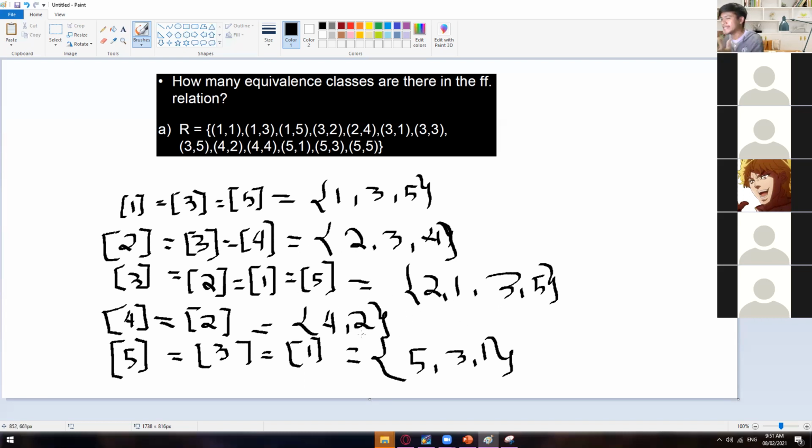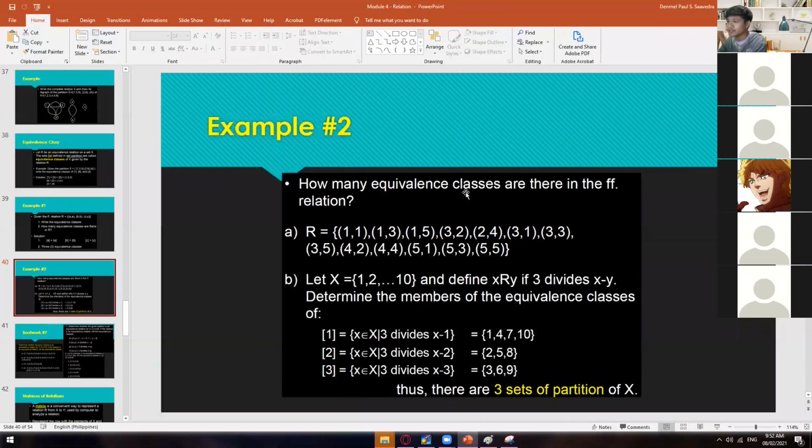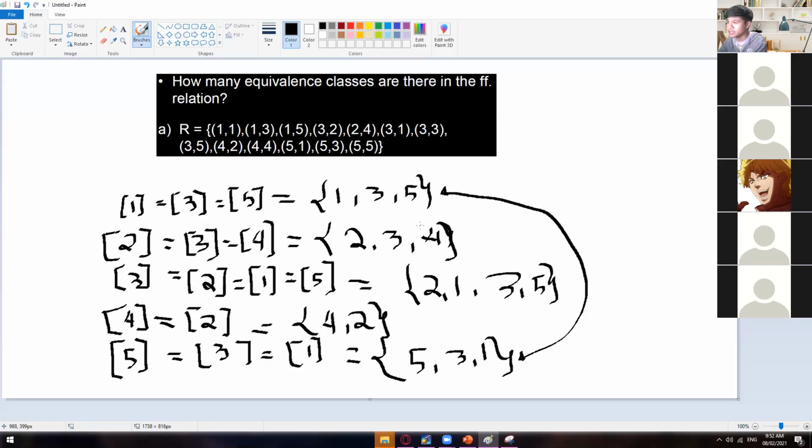So once you're done coming up with the list of elements on every class, then you have to check whether there are the same classes. So as you can see right here, we have this one and this one. They are just the same. And since this is a set, arrangement doesn't matter. So the question here is, how many equivalence classes are there in the following relation?